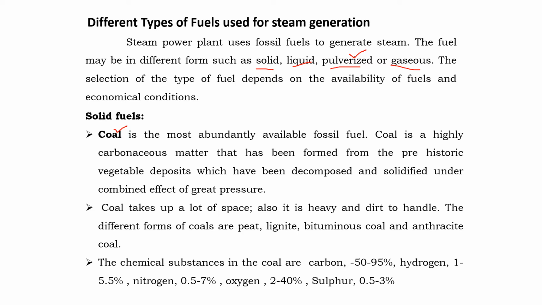The chemical substances in the coal are: carbon is 50 to 95%, hydrogen is about 1 to 5.5%, nitrogen is about 0.5 to 7%, oxygen is about 2 to 40%, and sulfur is about 0.5 to 3%. There are different types of coals like peat, lignite, bituminous coal, anthracite coal.